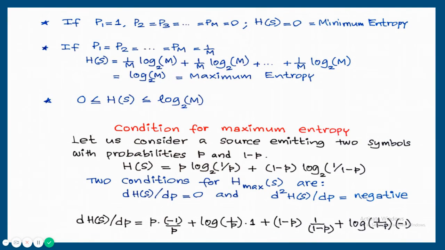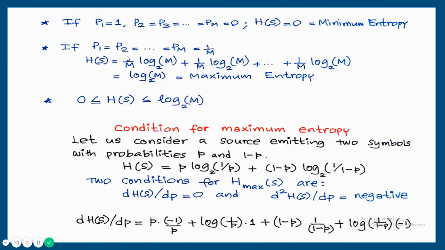If the probability of occurrence of the first character is 1, that means only one character or symbol is occurring and all remaining symbols are not occurring, then H of S is equal to 0. That is called minimum entropy. This probability can be substituted in the previous equation. We will get H of S is equal to 0.